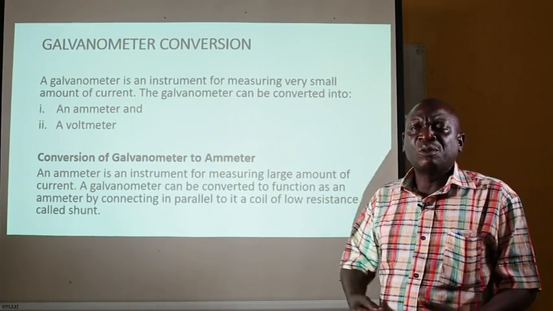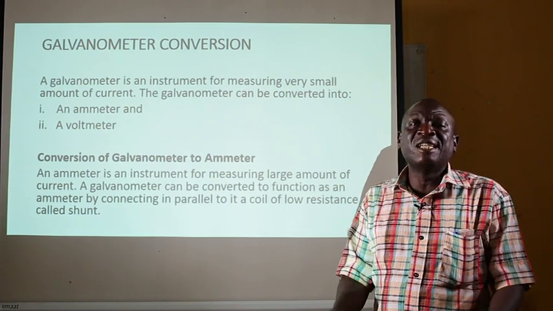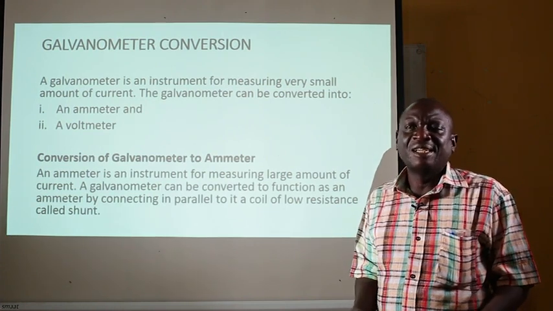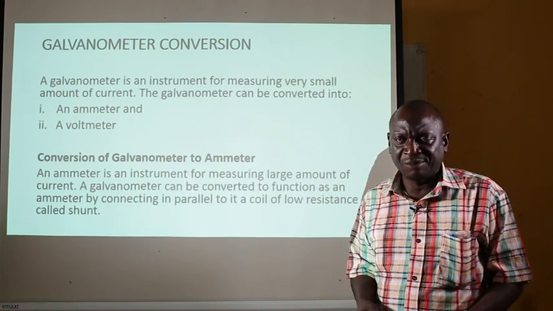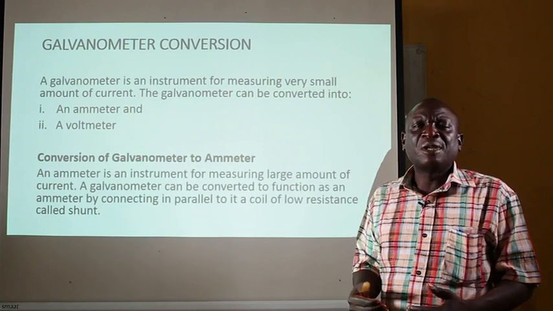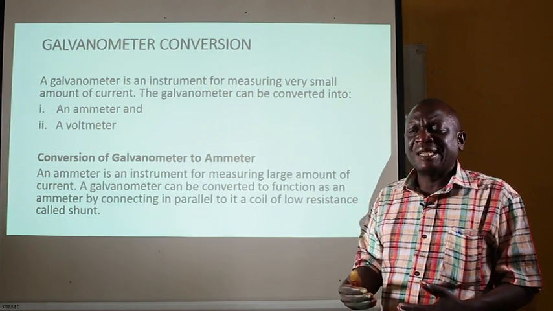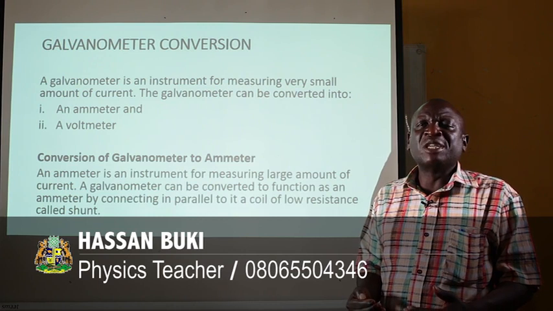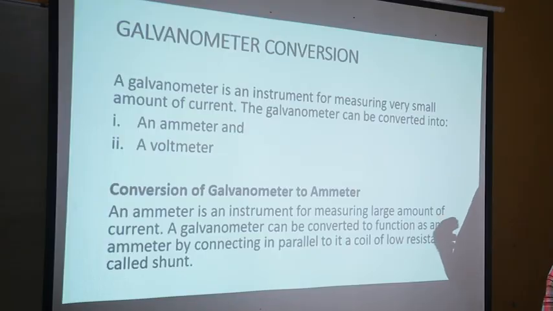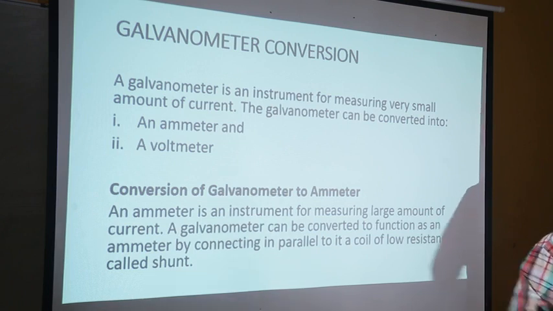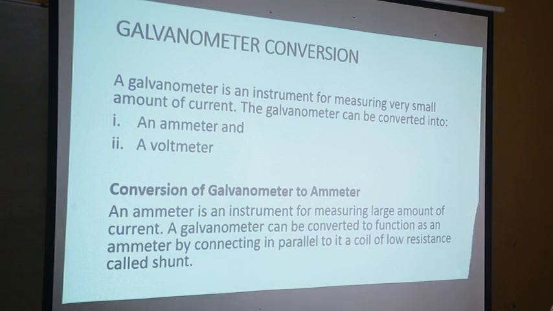We know from electrical resistance that it is the ability of any electrical material to oppose or to resist the flow of current through it. So, if we have an electrical material with high resistance, it will only allow little amount of current to flow through it. But an electrical material with low resistance will allow large amount of current to flow through it. And the next thing you might ask, why not connect it in series but in parallel?